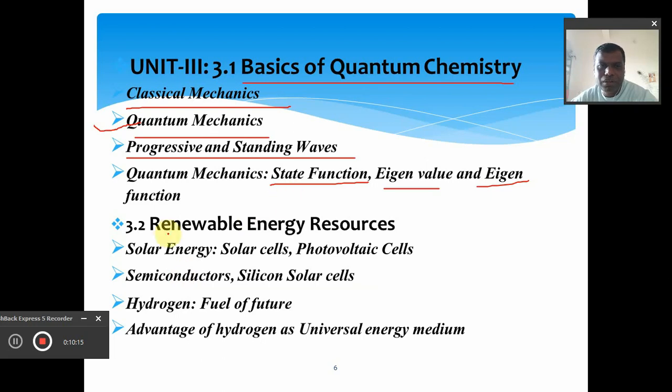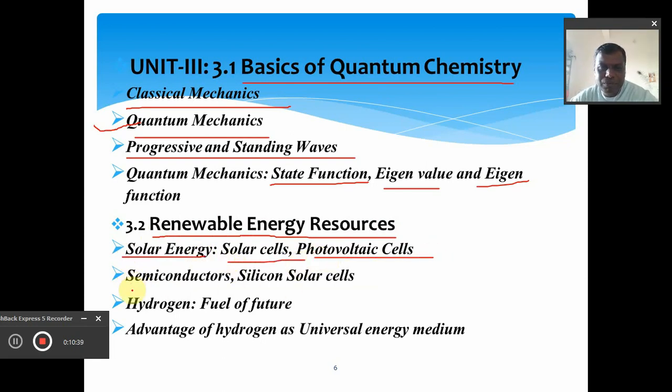The next topic, the second topic in the unit number 3, in the same unit, is simply energy sources, particularly renewable energy sources, because nowadays it is very important to obtain the energy in the required amount, and this can be obtained from the renewable energy sources like solar energy with the help of solar cells and the photovoltaic cells.